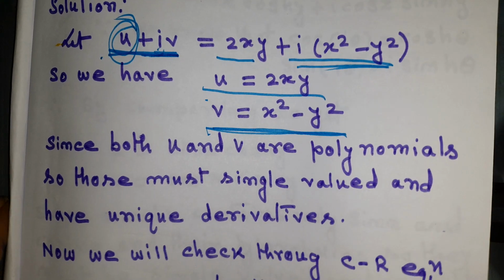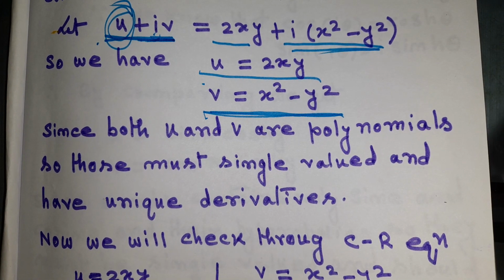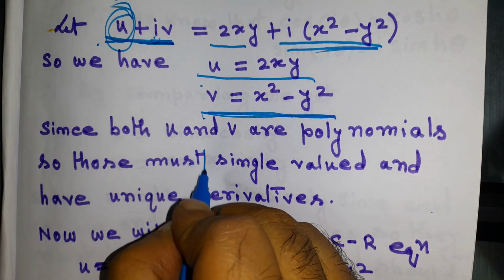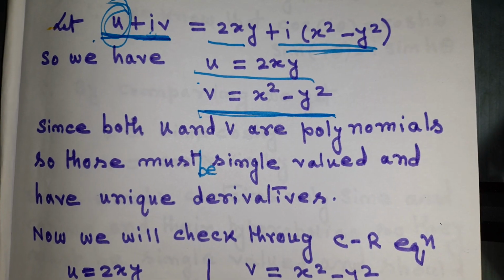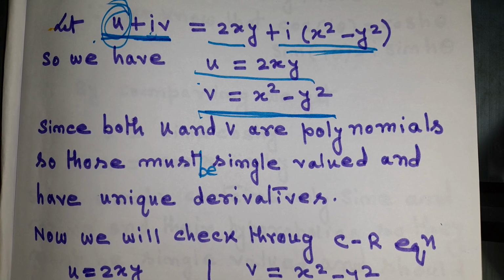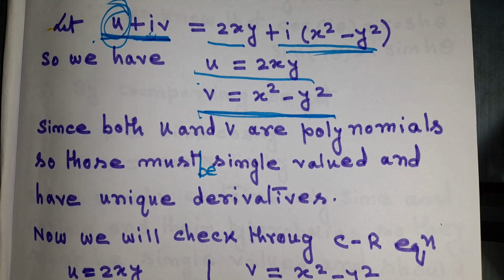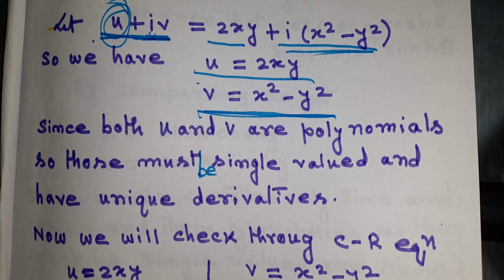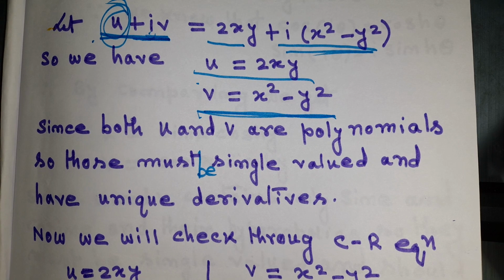Now since both u and v are polynomials, those must be single valued and have unique derivatives. For single valued functions, they have unique derivatives at each of their points. What do we mean by a single valued function?